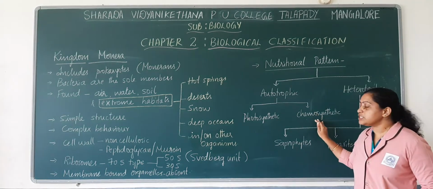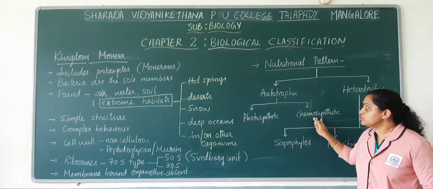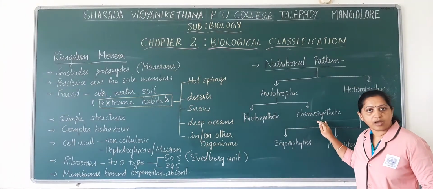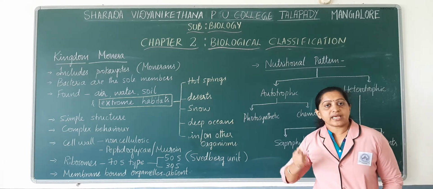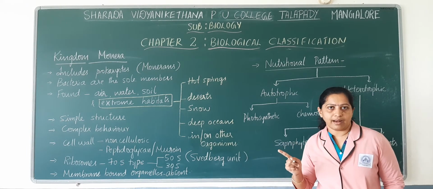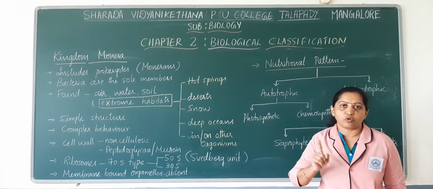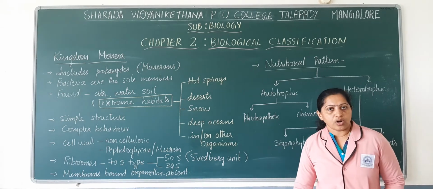Whereas in case of chemosynthetic organisms or chemosynthetically autotrophic organisms, they utilize inorganic substances and convert them into food. But here they do not utilize sunlight. That is the main difference between photosynthetically autotrophic and chemosynthetically autotrophic.